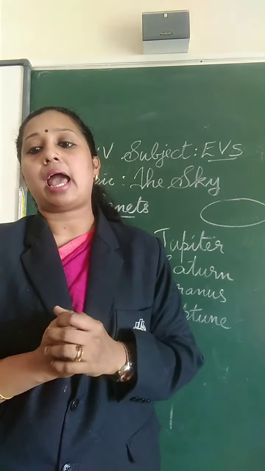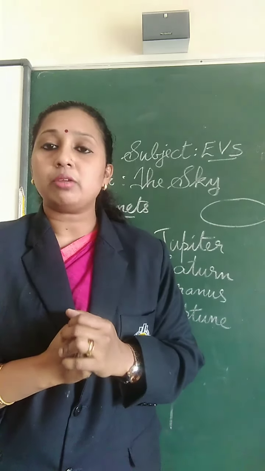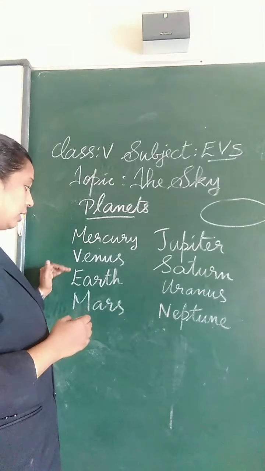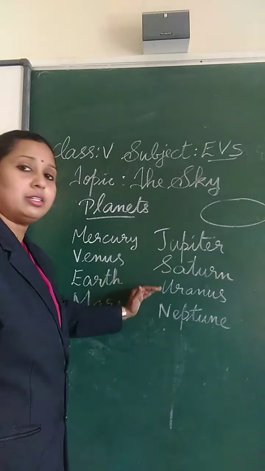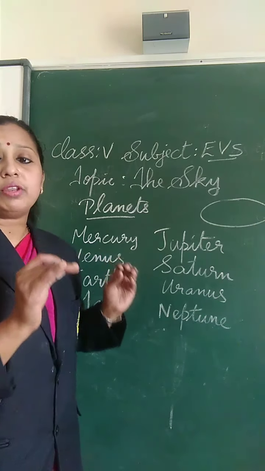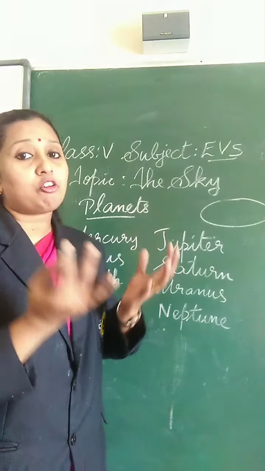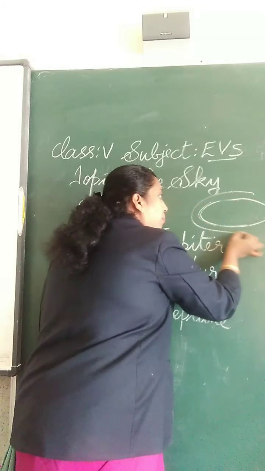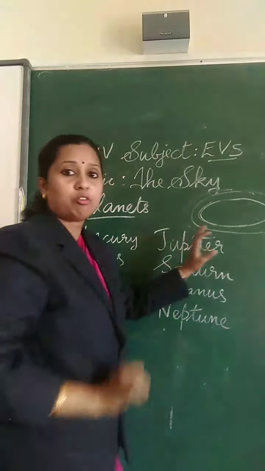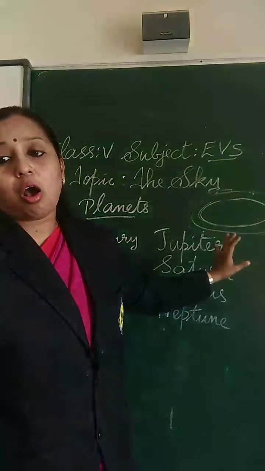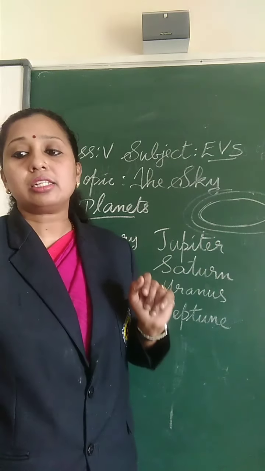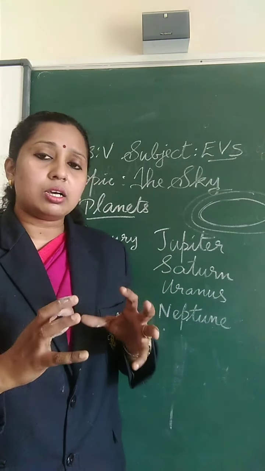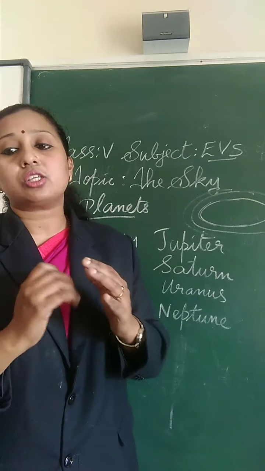And every planet has its own path of movement which is known as the orbit. So if you are taking Mercury, Venus, Earth, Mars, Jupiter, Saturn, Uranus and Neptune, every planet has its own path of movement and it is known as the orbit. The Earth also has its own orbit. You know that the planet we are living on is the Earth, so Earth is also having its own orbit.